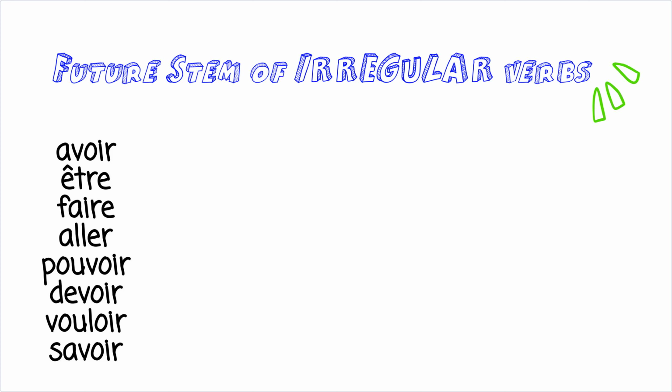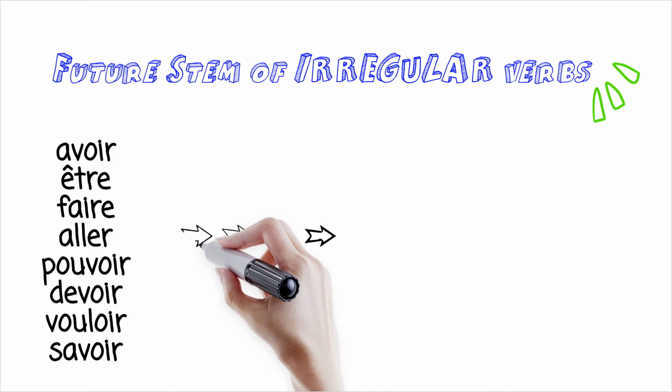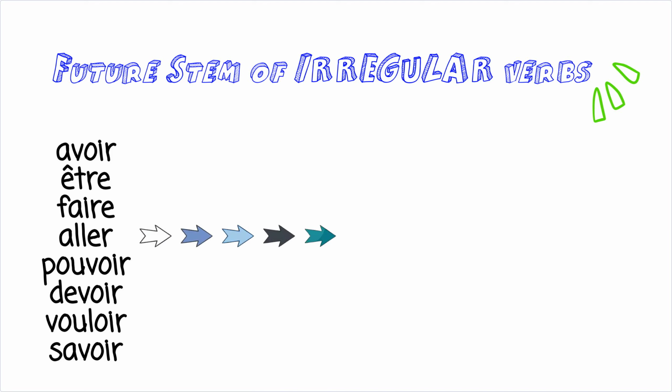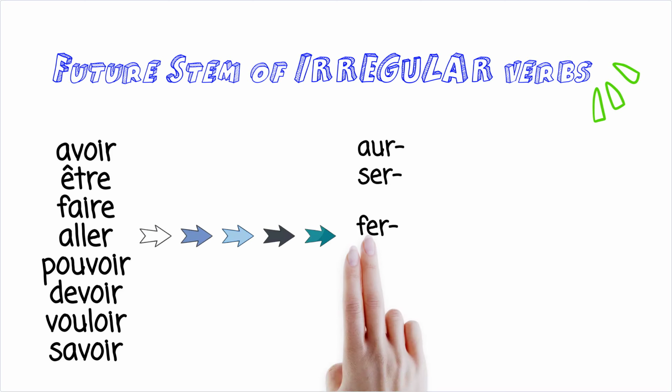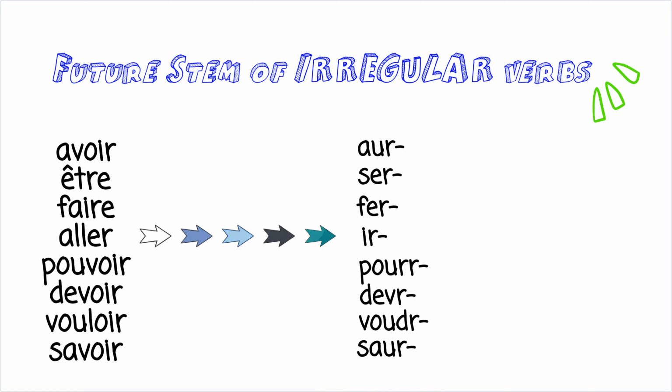So we can't add our endings onto the infinitive with an irregular verb. Instead, we're going to have to change the infinitive to what we call a future stem. For avoir, that becomes AUR. For être, SER, that's a big change. For faire, FER. Another change, aller becomes IR. Pouvoir becomes POURR. Devoir becomes DEVR. Vouloir becomes VOUDR. And savoir becomes SAUR. And we're going to add our endings onto the ends of these stems.